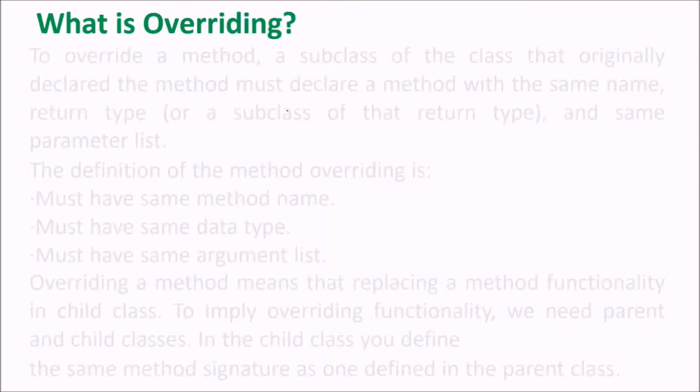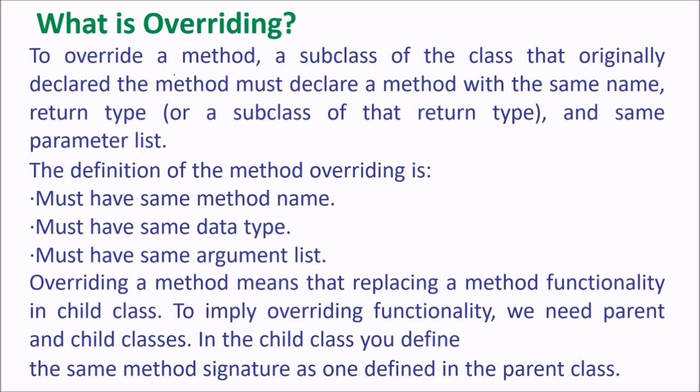What is overriding? Overriding is writing your own function. To override a method, a subclass of the class that originally declared that method must declare a method with the same return type, or a subclass of that return type, and the same parameter list. So the definition of method overriding is that it must have the same method name, the same data type, and the same argument list.